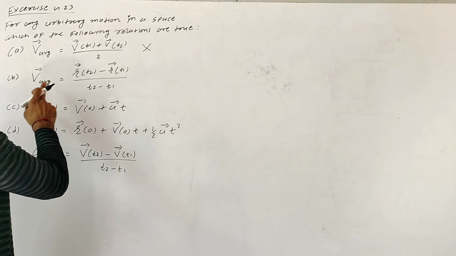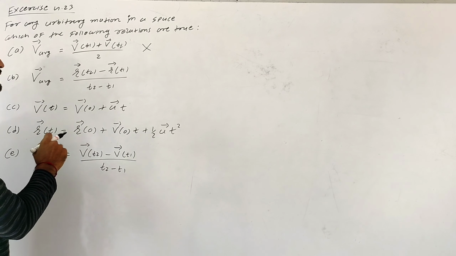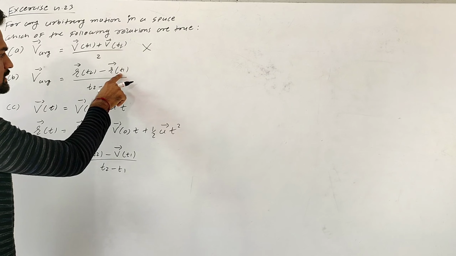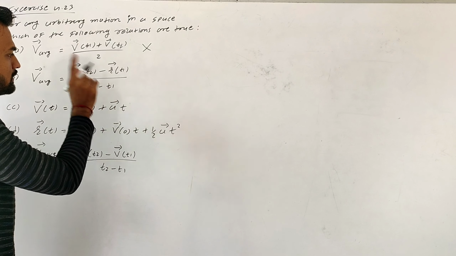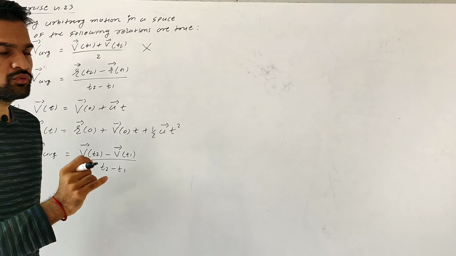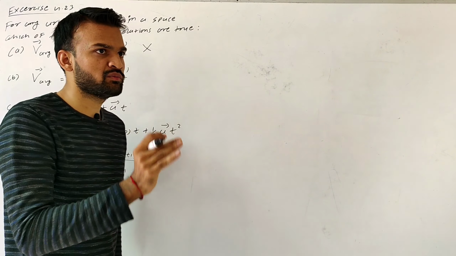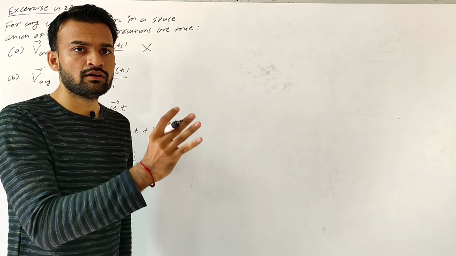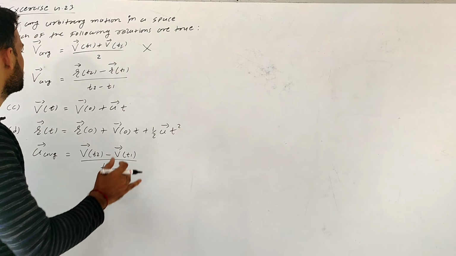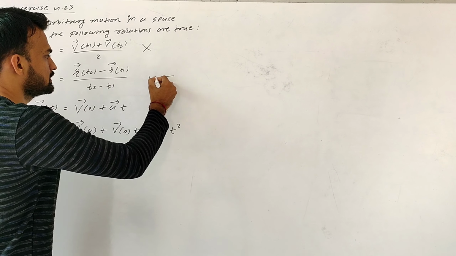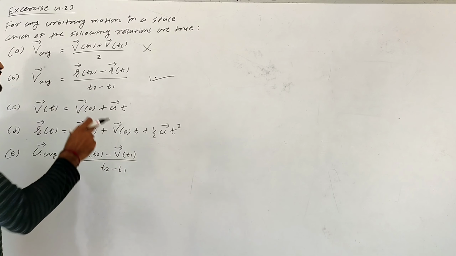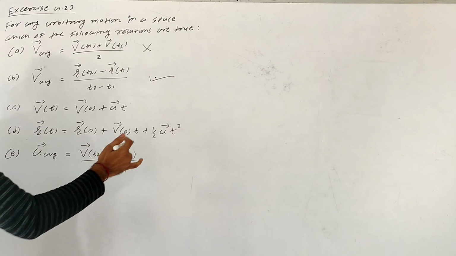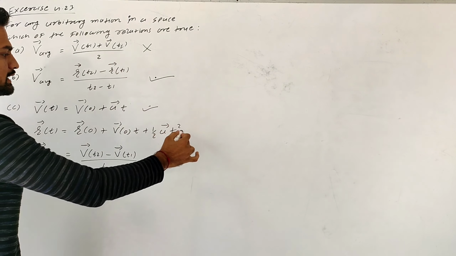But here you can see that the second equation of average velocity is final position at time t2 minus initial position at time t1 upon time interval. So for any kind of arbitrary motion, whether it is in a straight line, in a plane or in a space, we can say average velocity is given by this equation. So equation number B is true.